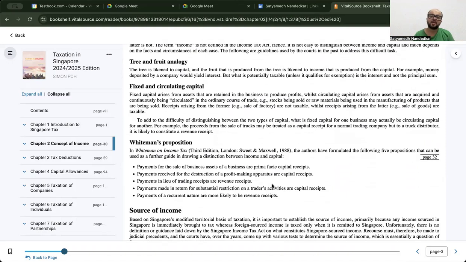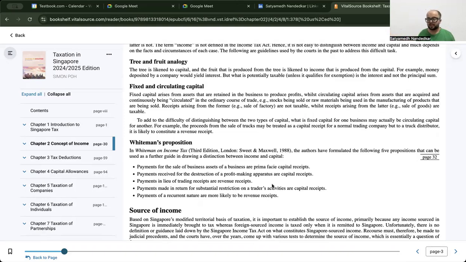Continuously being circulated in the ordinary course of trade, you would do well to recollect the fact that when you were studying inventory in financial reporting or when you were studying property, plant, and equipment, there was a distinction there. If you go back to the definition, you will recollect that when we were talking about inventory, these were items which were held for trade in the ordinary course of business. They were meant to be bought and sold in the ordinary course of business.